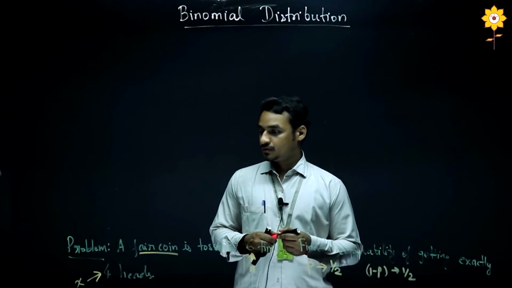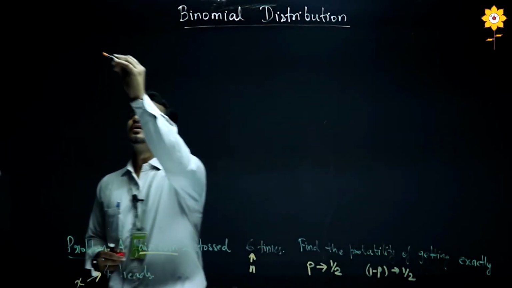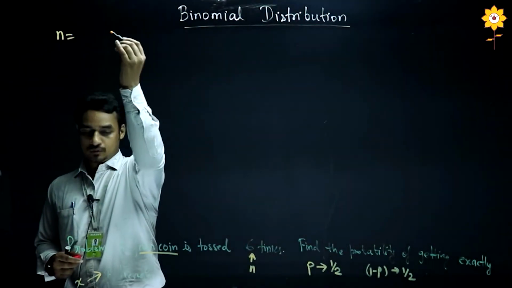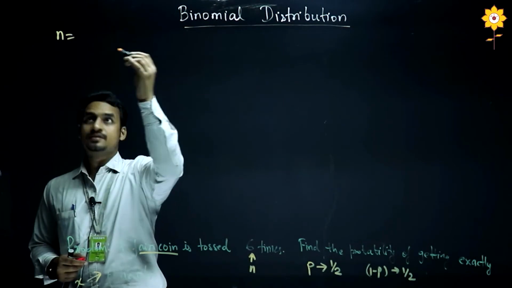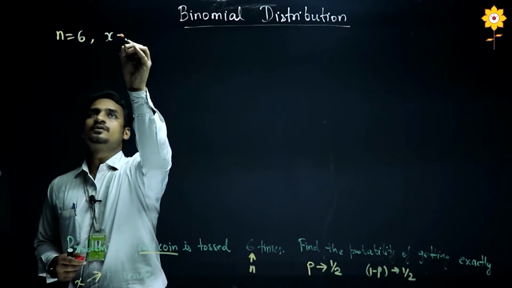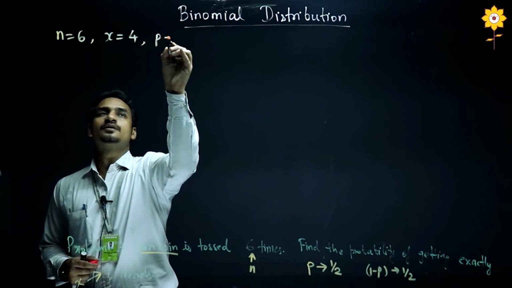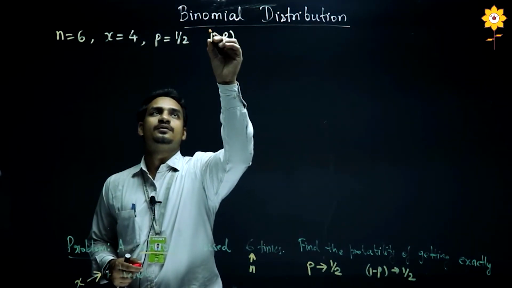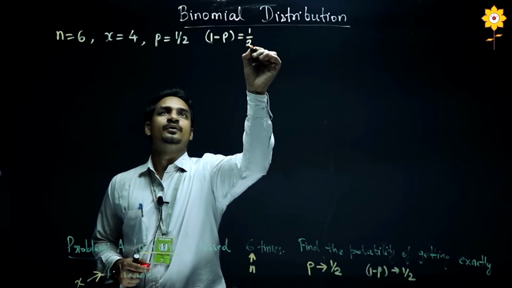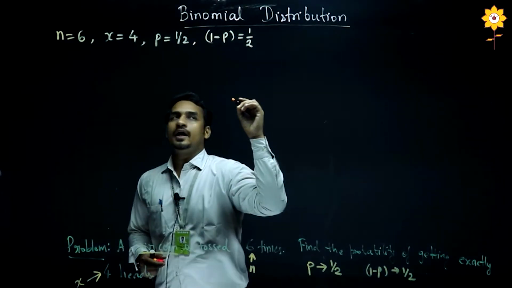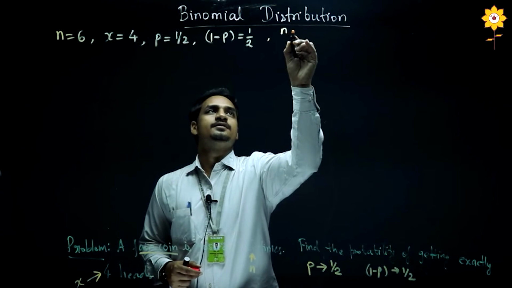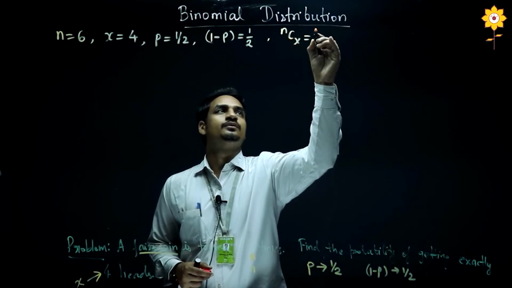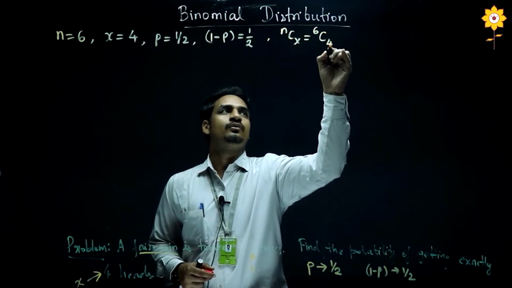So let's write all the required things. Here we have n is equal to 6, x is equal to 4, p is equal to 1 by 2, 1 minus p is also equal to 1 by 2, and nCx, which is equal to 6C4.